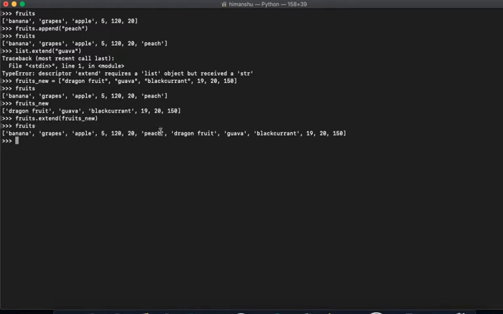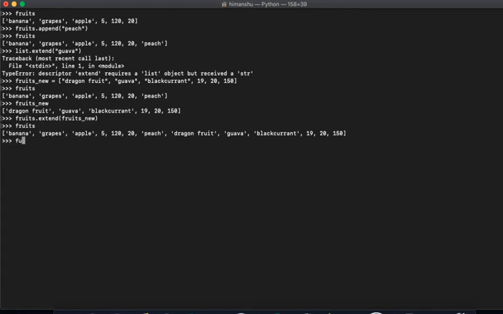If you have 6 or 7 lists and you want to add all the list values to a single list, you can do that.